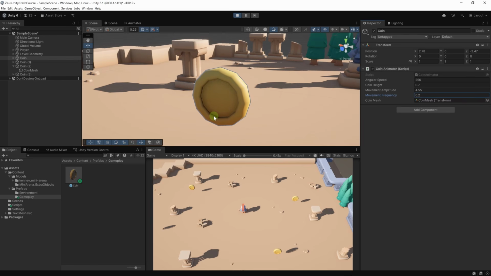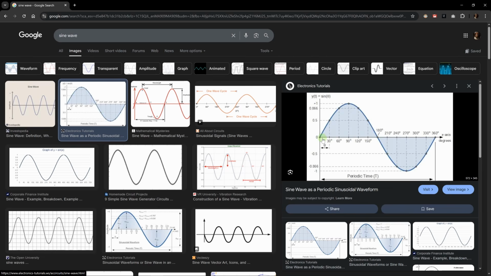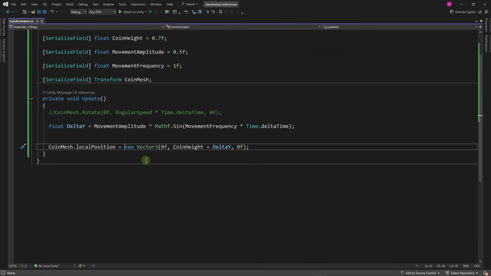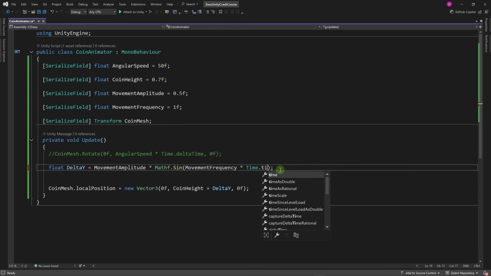Okay, I clearly made a mistake here when using the sine wave. If we look for the sine wave online, basically, if we give it delta time or a value multiplied by delta time, it will stay in these first angles and will never go forward. So in fact, we shouldn't use the delta time. We need to use the time value. And here, the time class also provides us the time value. So we can use delta time or we can use time.